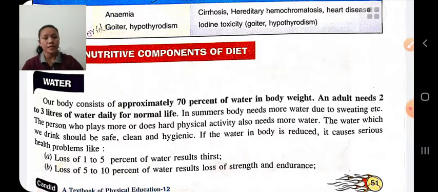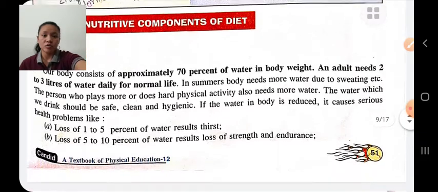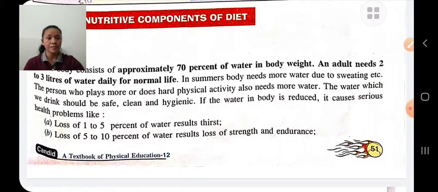If water is reduced in our body, it causes serious problems. A 1 to 5% loss of water causes thirst. The person will feel thirst. If there is 5 to 10% loss of water, then the strength and endurance of a person will reduce.